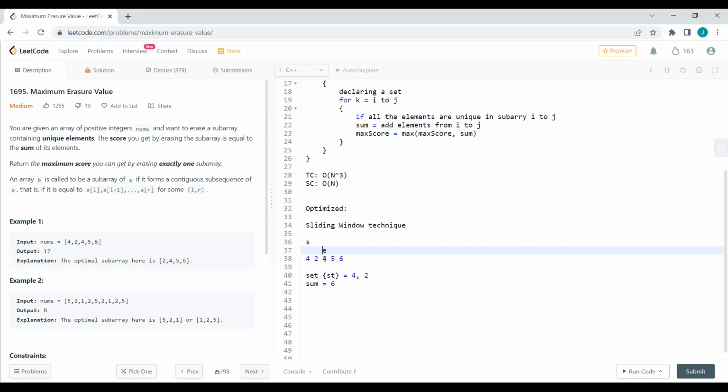So when we encounter another 4, which is inside our set, we can just contract our window and proceed further. So this maximum score is updated to 6. Maximum score will be 6 as of now, and we can contract the window.